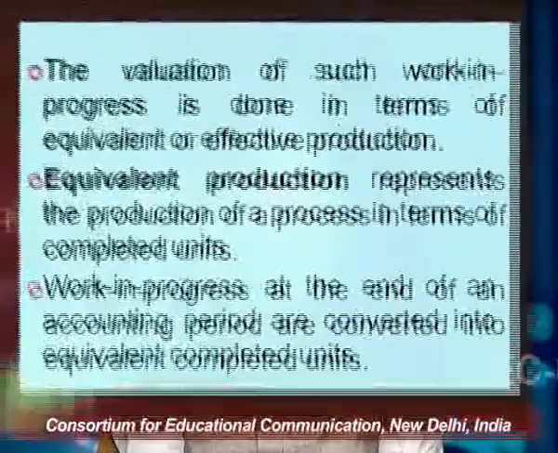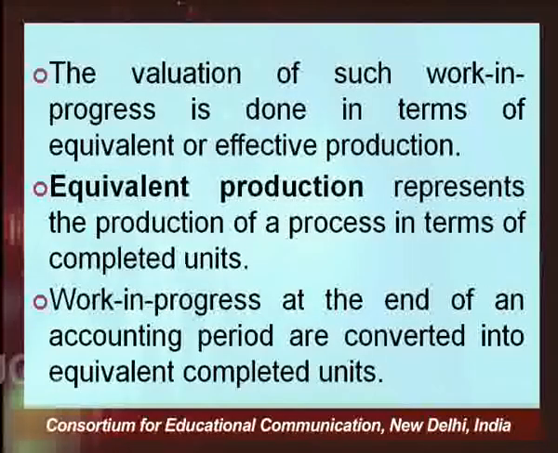Equivalent production represents the production of a process in terms of completed units. Put very simply, suppose 10,000 units have been introduced, and out of that, the work completed is only 50%.